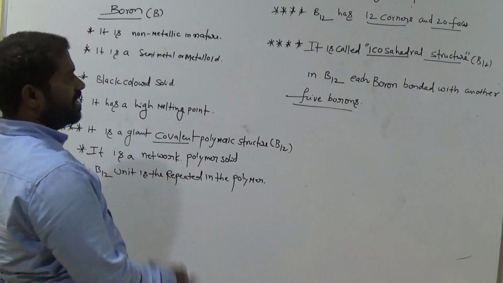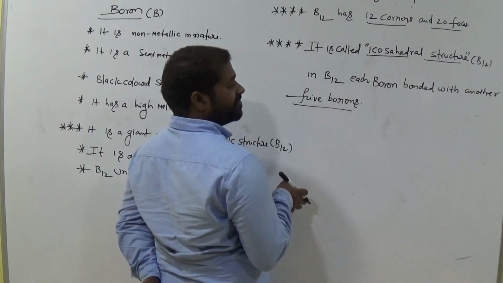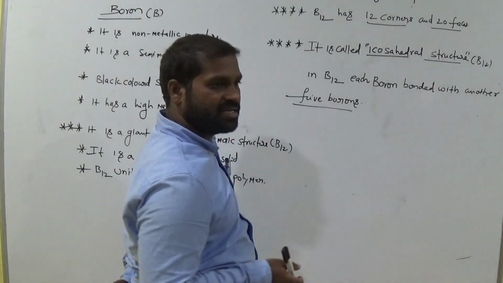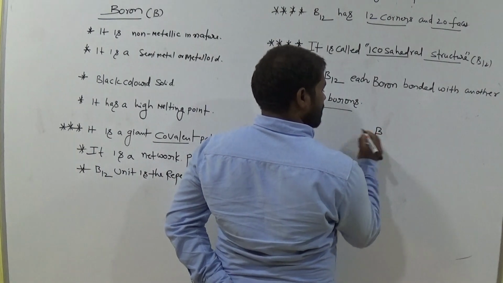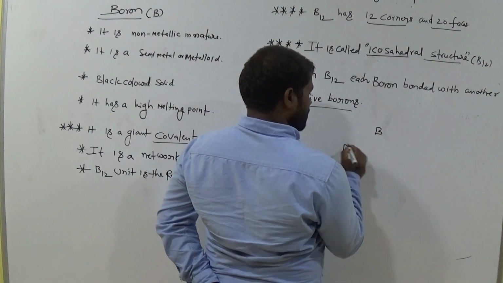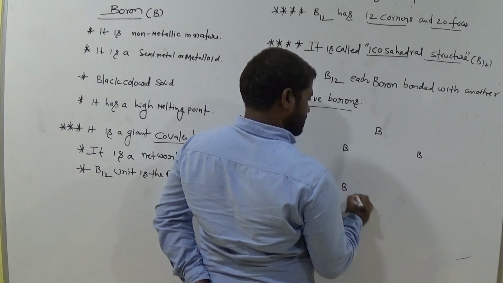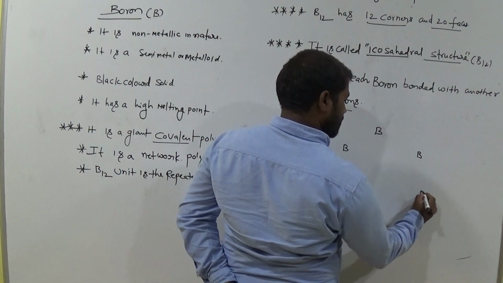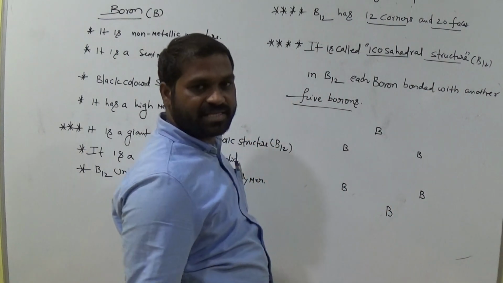This is about boron, very important points. Let's see the structure of B12 units. Why is it called B12? This is boron, this is boron, this is also boron, and this is boron. How many borons are there?